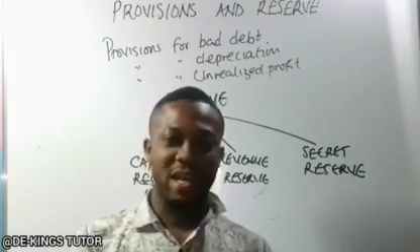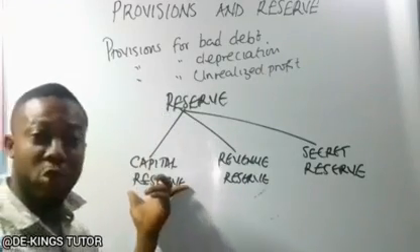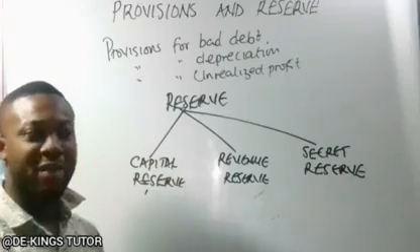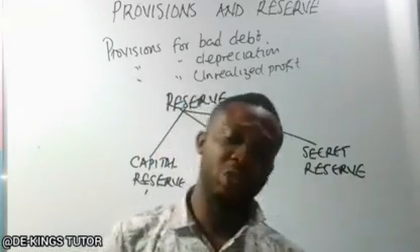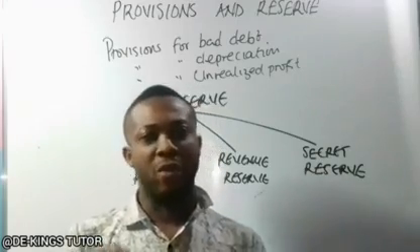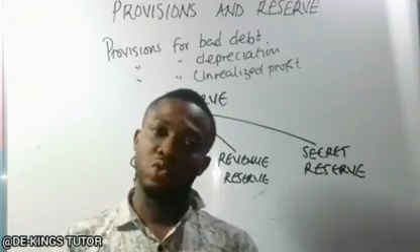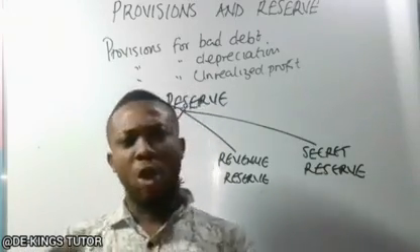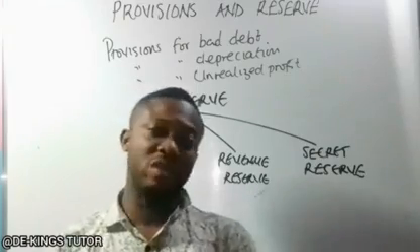So most of the funds kept in the capital reserve might be profit from revaluation of their assets, or profit from redemption, or premium from shares issued. This is not part of the normal trading activities of the business.